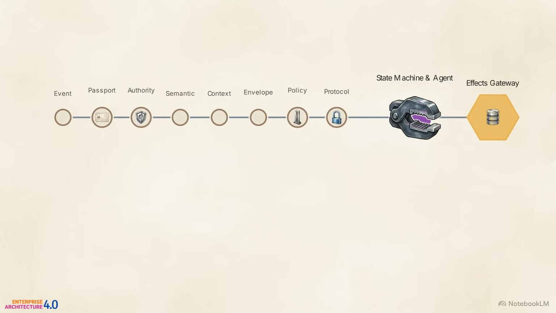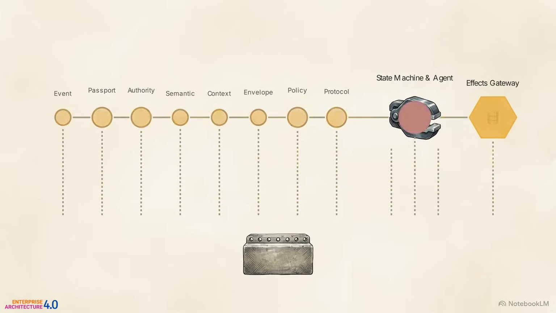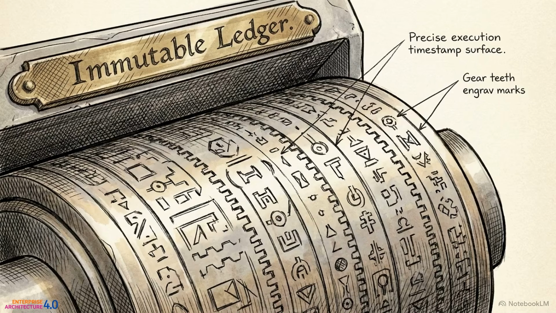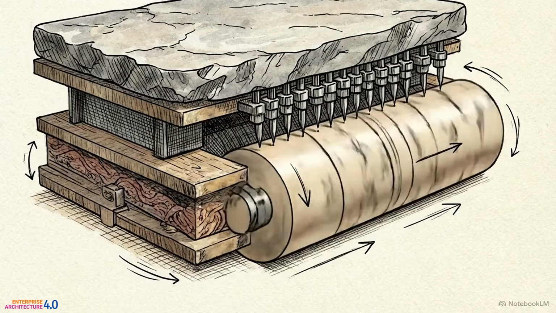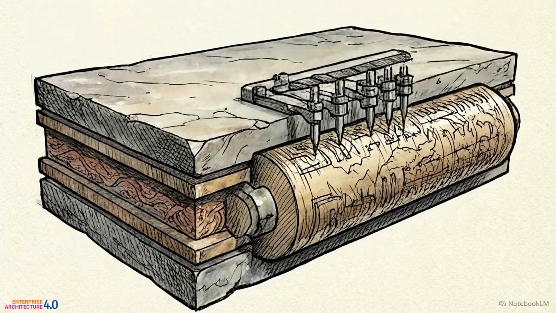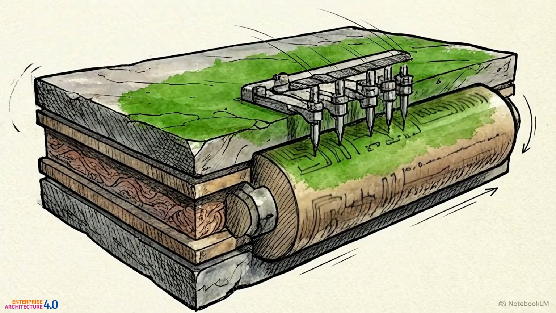Look at the foundation spanning the bottom of the diagram. Execution holds zero value without audits. This is provenance. Provenance operates as the immutable evidentiary history of the entire transaction. It records the exact passport claims utilized, the mathematical authority basis, the distinct policy outcomes, and the final executed effects, securing the execution timeline. Real-world physical and digital actions are only secure when the exhaustive decision matrix leading to them is mathematically permitted and permanently recorded.